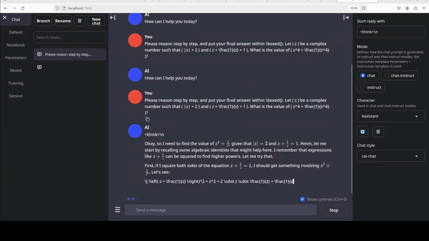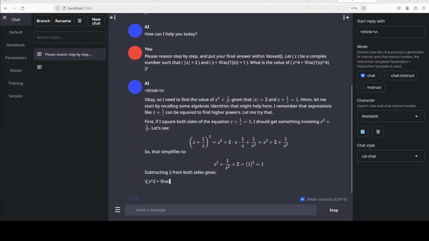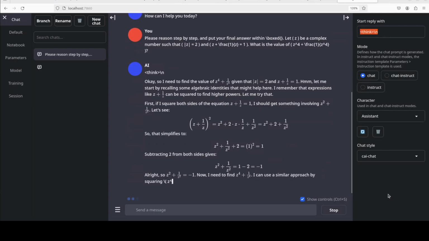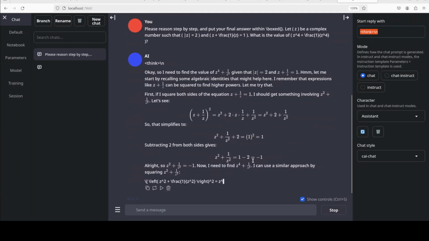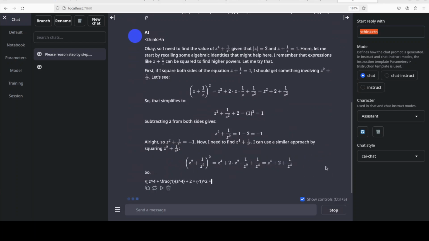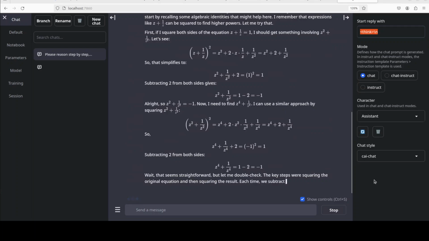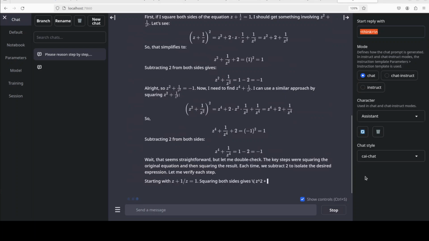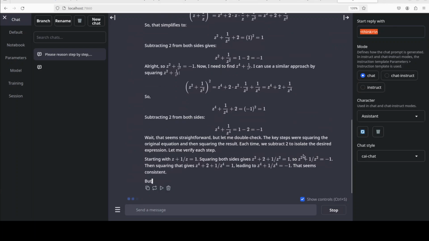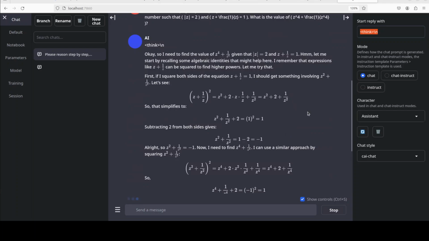So not only do you need to start your prompt with this, please reason step by step and all that stuff, make sure that you see at the top right, I have started the reply with this think and a new line, and that has triggered it to start working on it. And now let's focus on what exactly the reasoning is being done. Also, first I thought I'd edit this, but then I wanted to show you that it's not that you get these things right on the first attempt. We are working on a bleeding edge. There is no standard surefire recipe to get this thing working, so hit and trial is the order here.